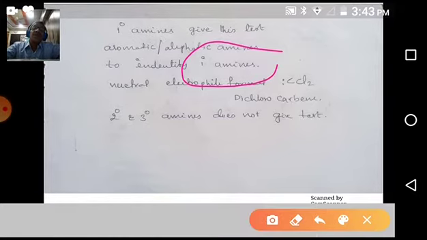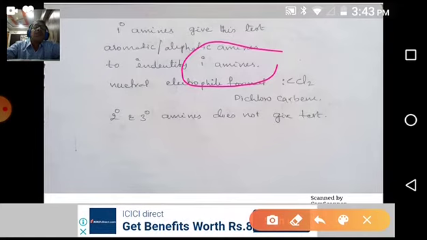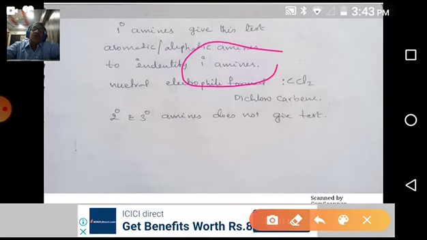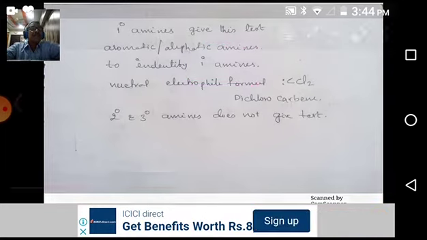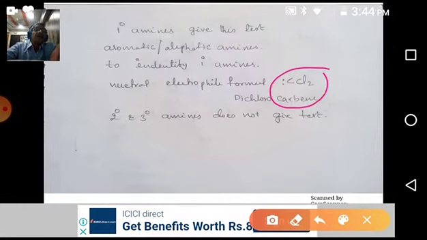So whenever you are given an amine and asked to check whether it is primary, secondary or tertiary, simply do this test. You take 2-3 drops of the given sample and add a mixture of NaOH and chloroform, CHCl3. On heating, if you get a foul smell, that confirms the given compound is a primary amine. In this reaction, the neutral electrophile dichlorocarbene is involved. It is a neutral electrophile.